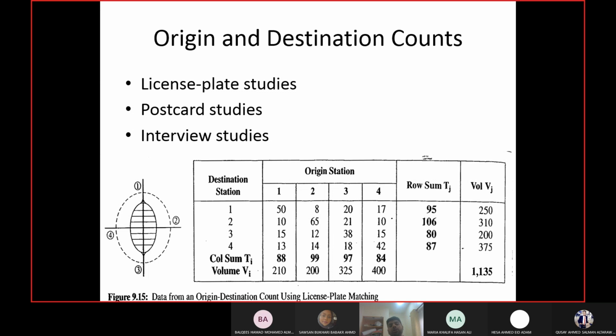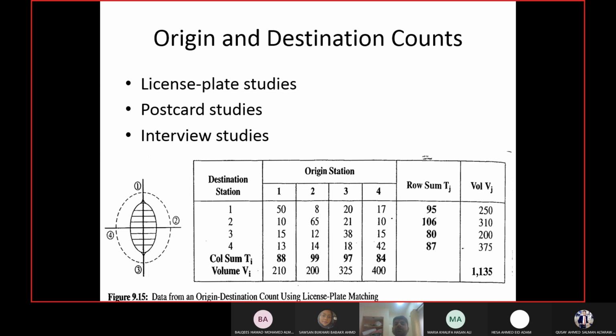So I will go to the boundary of each area and I will take the volume for number of vehicles coming in to the area and number of vehicles going out of the area. If they are coming into the area, that means that area is their destination. If they are going out of the area, that means that area was their origin, right? So you go to the field and find out total number of vehicles entering the area and leaving the area.